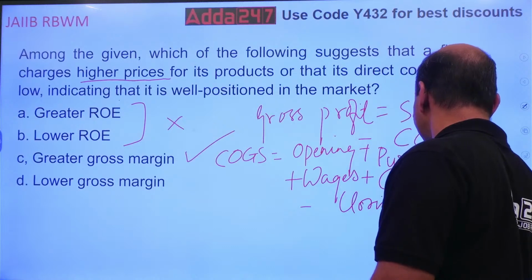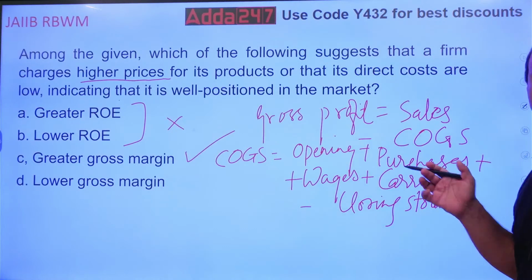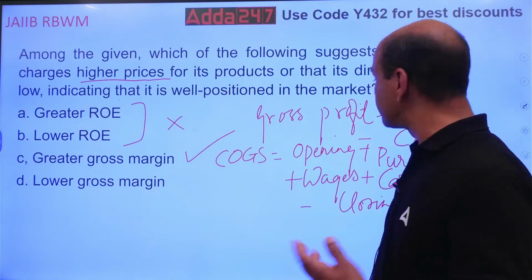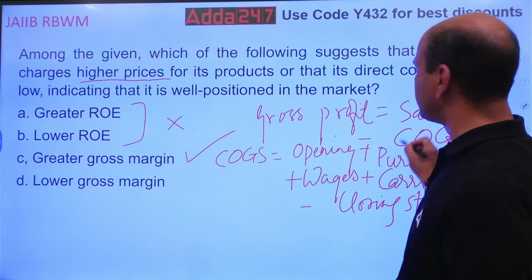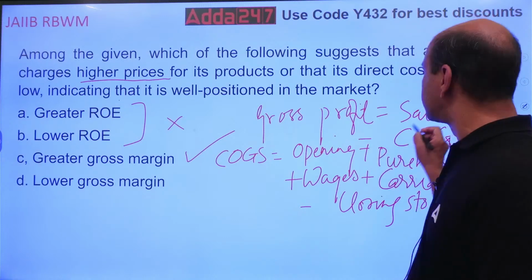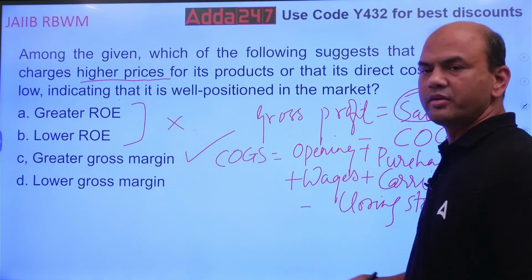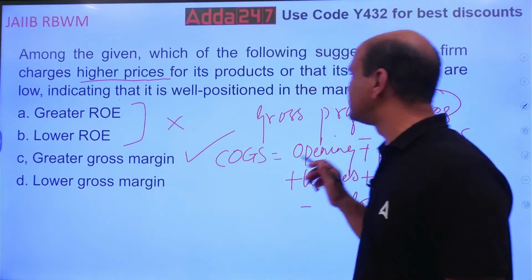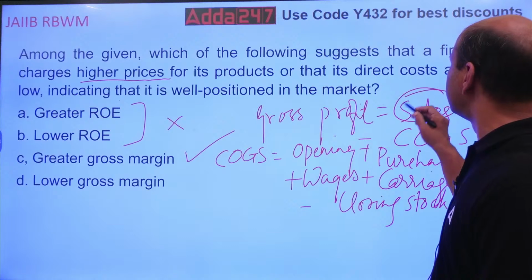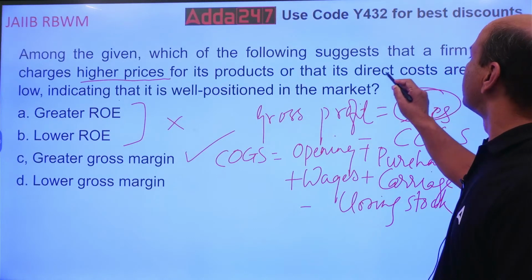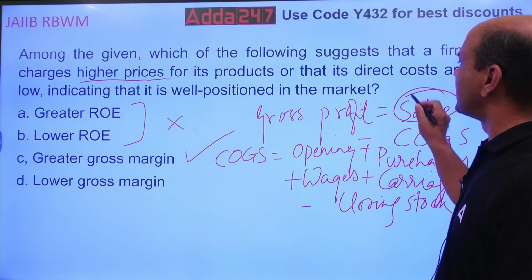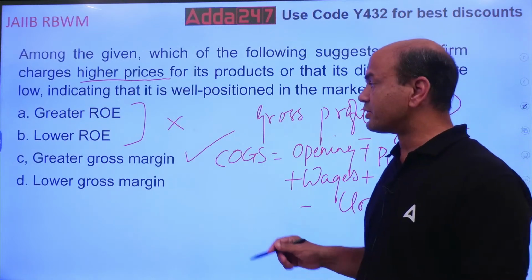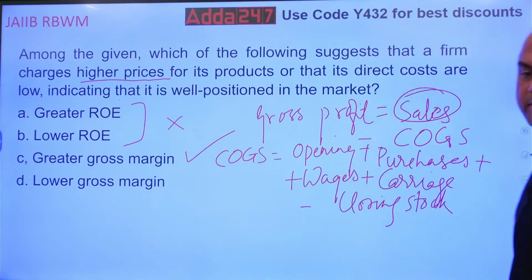Okay. So this is the formula for COGS and this is the formula for gross profit. If your gross profit is more, it means what? See here, sales minus cost of goods sold. So sales will be more. Whenever I am increasing my gross profit, it means sales are increasing or costs are reducing, or both. So the answer over here is gross profit margin.